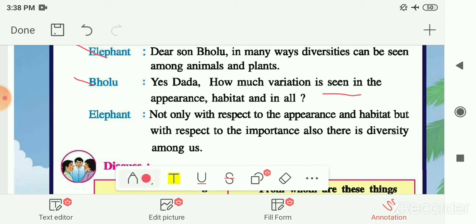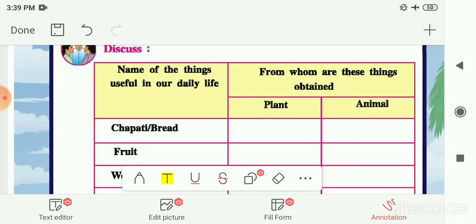So now elephant is saying that not only with respect to appearance and habitat, but with respect to importance also, there is diversity among us. How they are important to us, or what is their function. According to this also they are different, or there is diversity among all these creatures or animals. So now here one table is given to you.